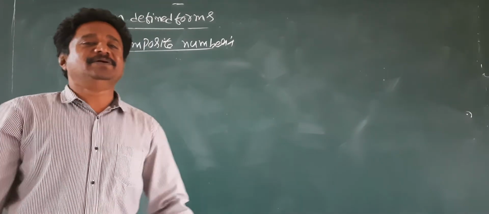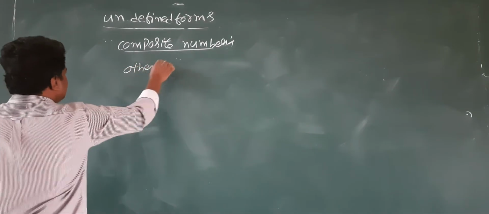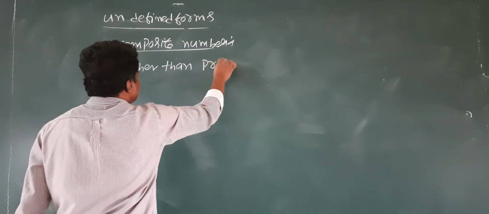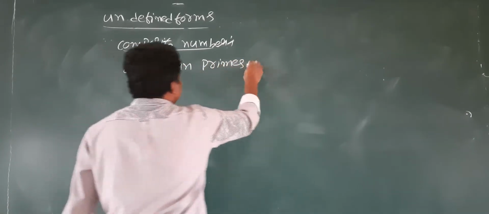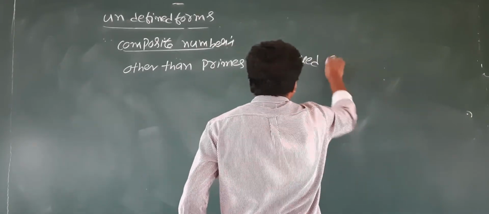Other than prime numbers are called composite numbers. Other than primes are called composite numbers.